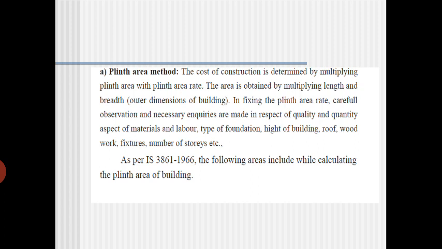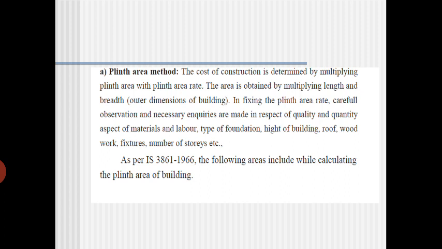So that is why most of the Mangalore people will use the cent for calculating the area of the land. Again, the area is obtained by multiplying length and breadth, of course the outer dimensions of the buildings. Normally it is not like house building, it is the total layout plan that is given to you.